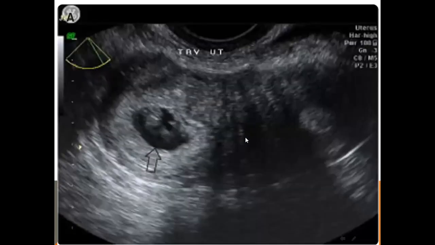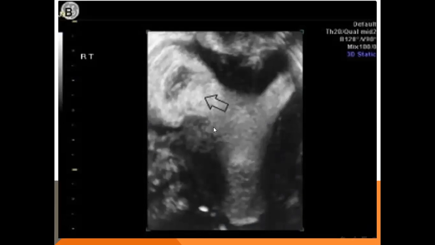This is the picture. This is the endometrial cavity and this is the sac by transvaginal sonography. This is more obvious by 3D. This is the sac and this is the endometrial cavity. The sac is separated from the endometrial cavity.